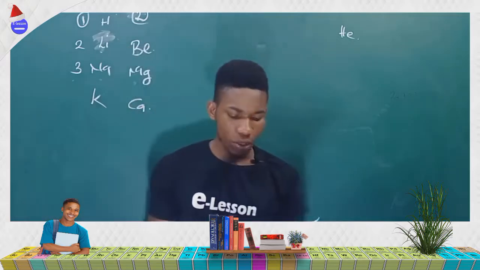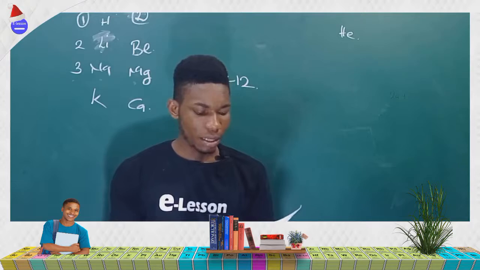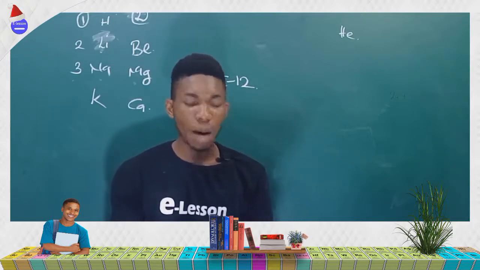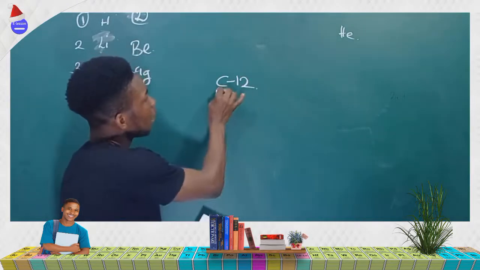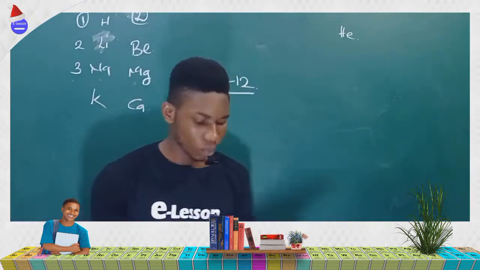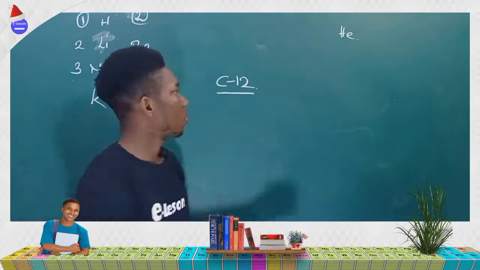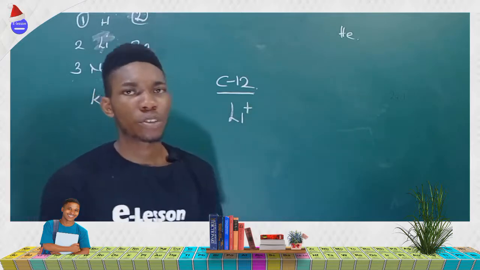Okay, we have the next question, question 9, that says, which of the following statements is wrong? Now, option A says the atomic weight of carbon is about 12. Yeah, this is correct. The atomic weight of carbon is about 12, which is carbon 12. Are we getting it now? Now, option B: the most stable ion of lithium is lithium plus.